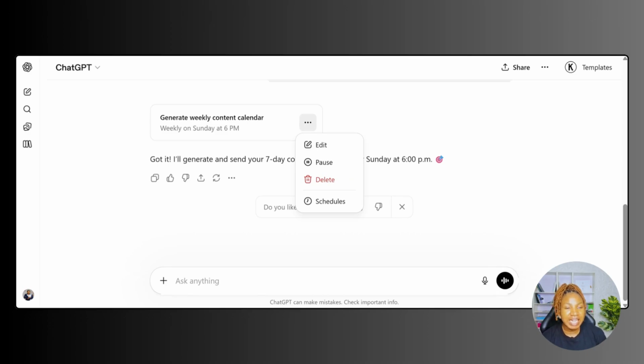So now you've seen how I scheduled my task. If you want this exact prompt, you can comment "prompt" in the comment section and I'll give you the exact prompt I use to schedule this task. All right. So this is how I stay productive. This is how I work smart without burning out using ChatGPT.